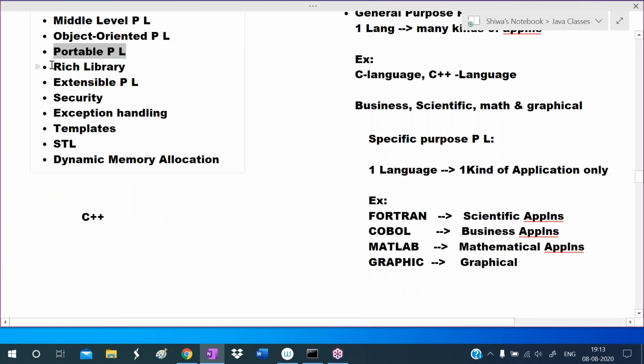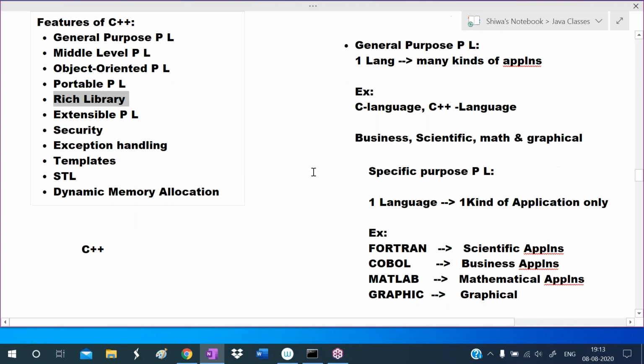And C++ provides a rich library to us. The C++ library has header files, and in those header files, predefined functions and predefined classes are there. It is an extensible programming language, meaning we can add our own header files to the C++ library. And it provides basic security for the data. We define variables in the class, and in the class we can use a private modifier. Hence we can provide security for the data.